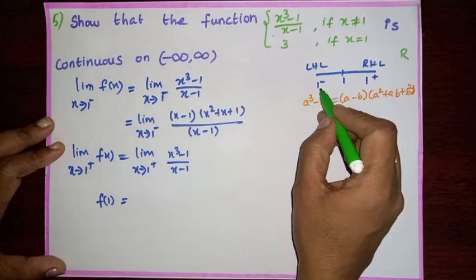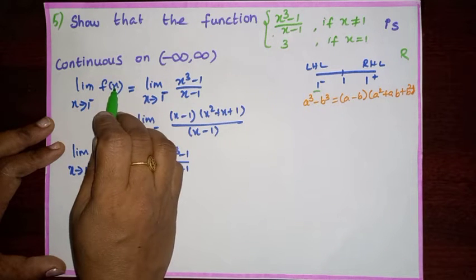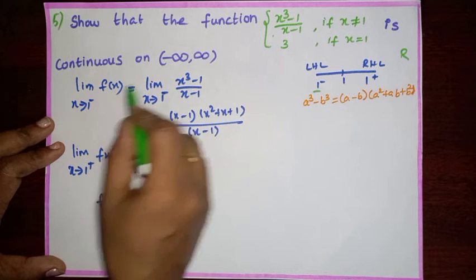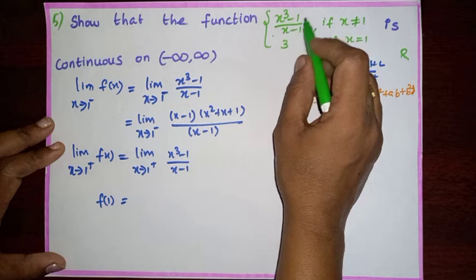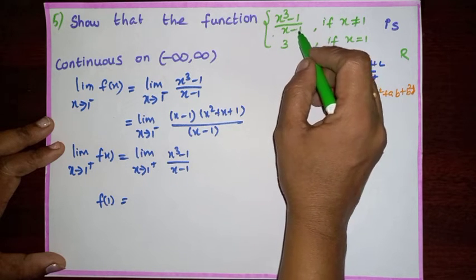First we are going to check the left hand limit. Limit x tends to 1 negative f of x. For 1 negative and 1 positive, we have to consider (x³ − 1)/(x − 1) as f of x.